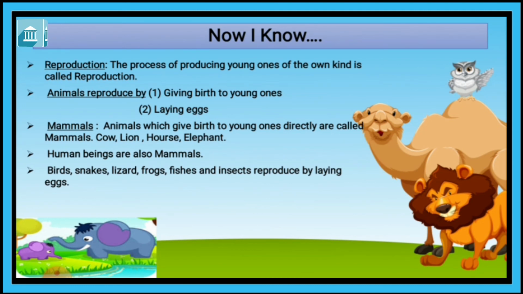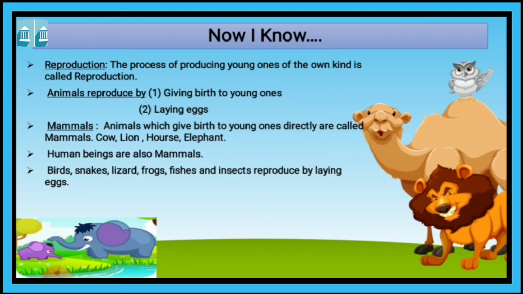Now here we have completed the chapter. So this is the quick revision of what we have learned in this chapter. First we have learned about reproduction. The process of producing young ones of the own kind is called reproduction. Animals reproduce by 2 ways, giving birth to young ones and laying eggs.